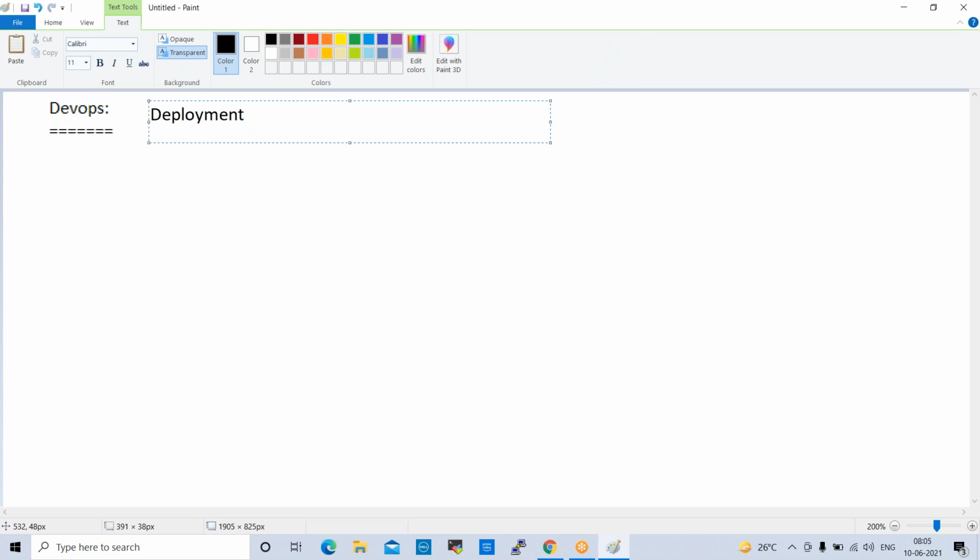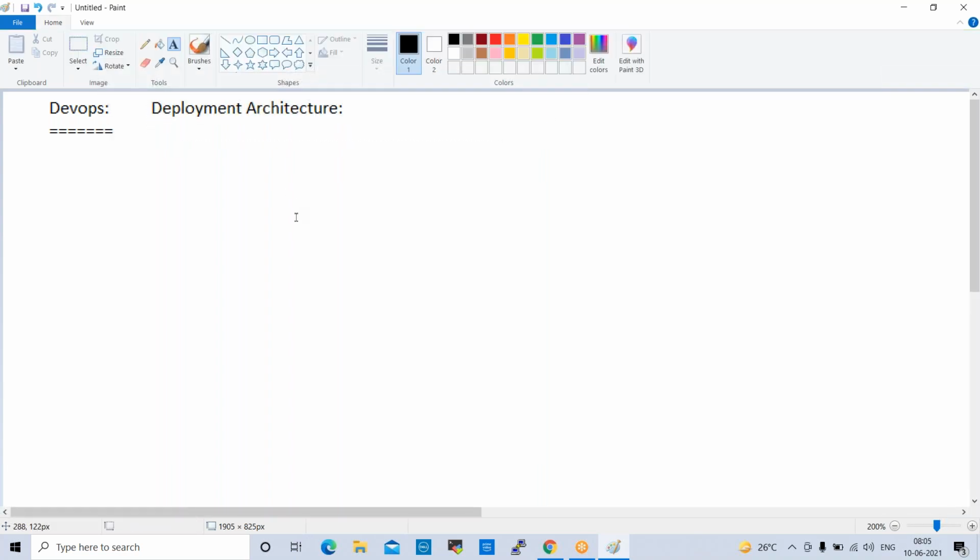Deployment architecture. So in deployments, normally our role is continuous deployments.